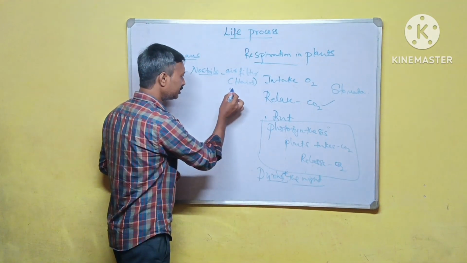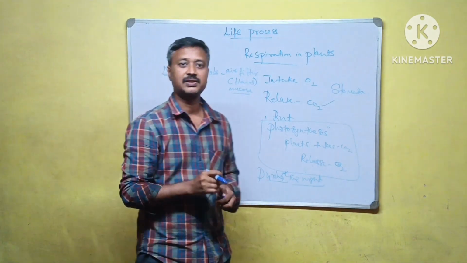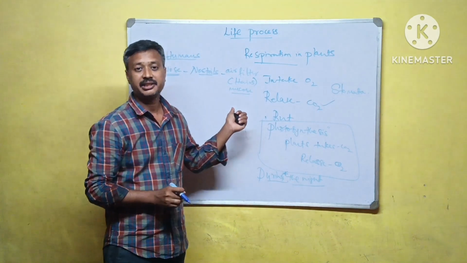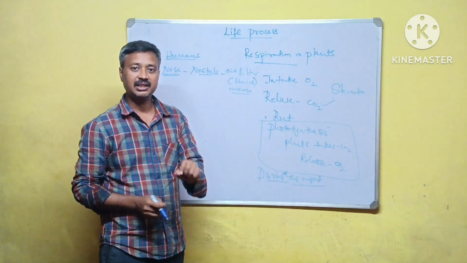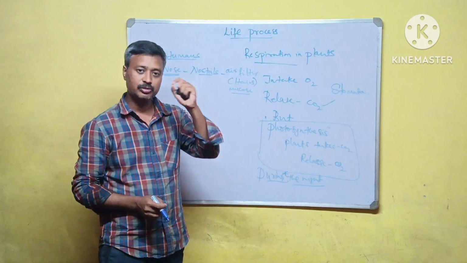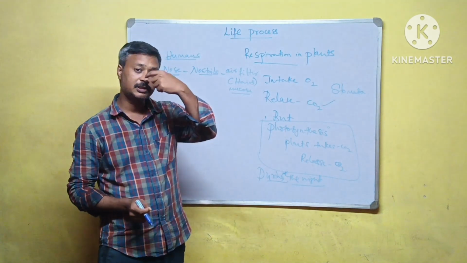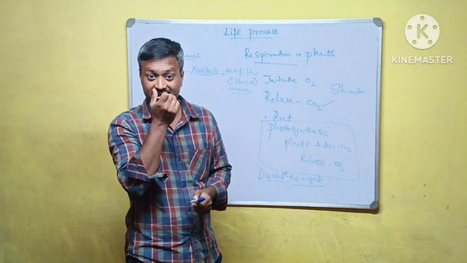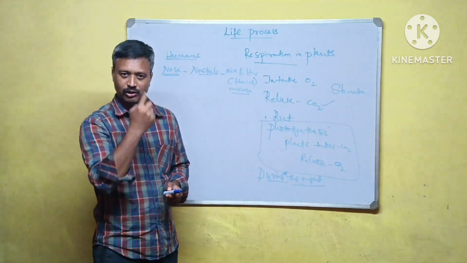Next, mucus. Mucus also works like the hairs. It also filters the air and prevents the entry of dust, smoke and unwanted material into the respiratory system. Look at God's creation. God has created a very beautiful filter in the form of a nose.